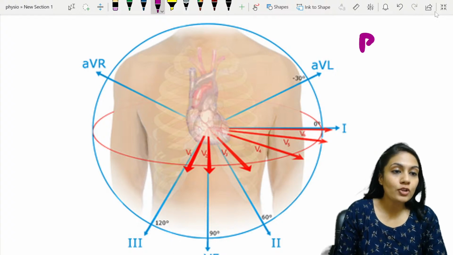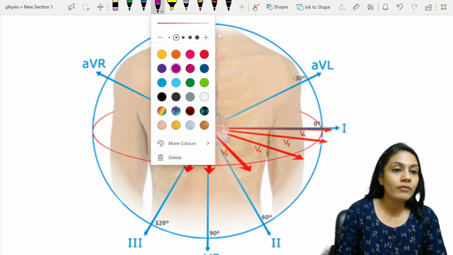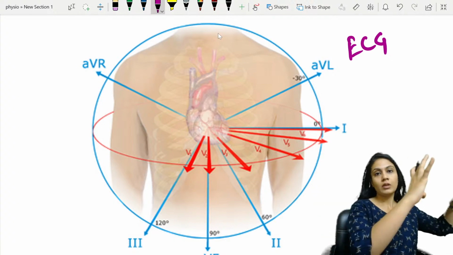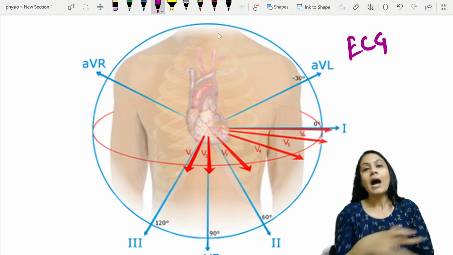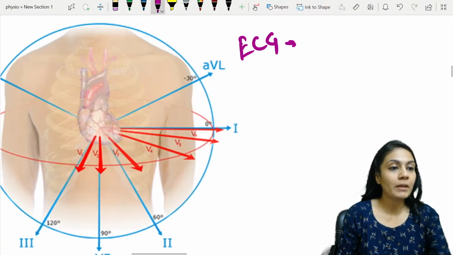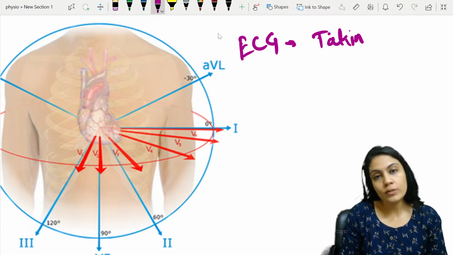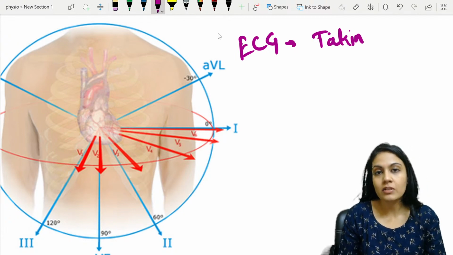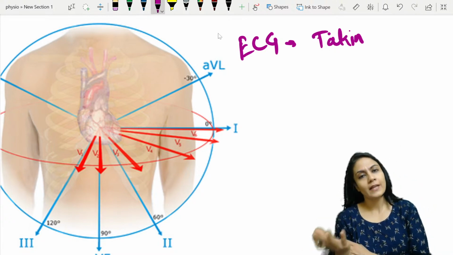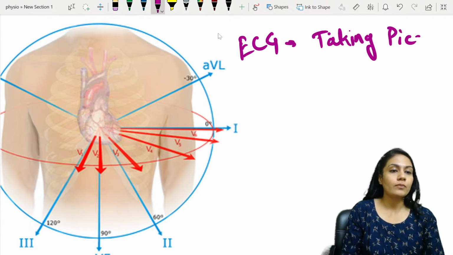So this is like taking a picture. What is better, bacho? Taking a picture or a video? Always a video will give you motion, will give you a better idea of the condition of the heart. The ECG is the same as taking pictures from different angles, just that it's not those pictures that we take in reality with the smartphone. It is an electrical picture and it has its own way to show off, and that is a graphical representation, right? So it is like taking a picture, right?